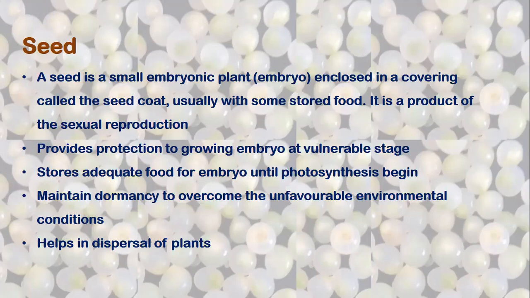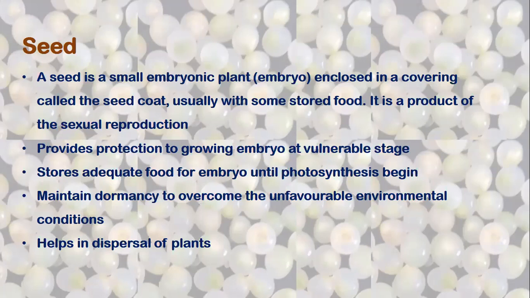These seeds contain starch in their endosperm as reserved food for the growing embryo. When a seed germinates, the embryo utilizes this food and grows until the seedling becomes photoautotrophic, capable of photosynthesizing to provide food and nutrition to the growing embryo.